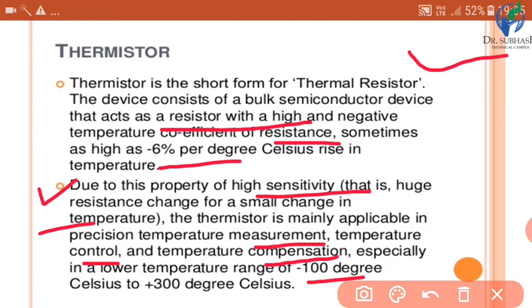Due to this high sensitivity, the thermistor is used for precision temperature measurement or temperature control, and also in temperature compensation. But its limitation is its temperature range of -100 degrees Celsius to +300 degrees Celsius. We can consider this a limitation or disadvantage as compared to RTD and thermocouple.